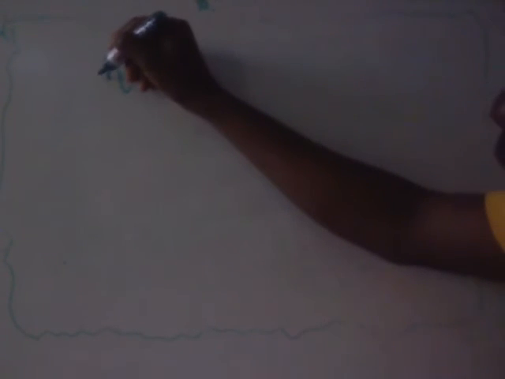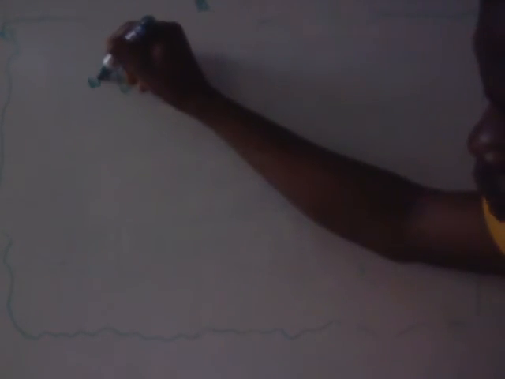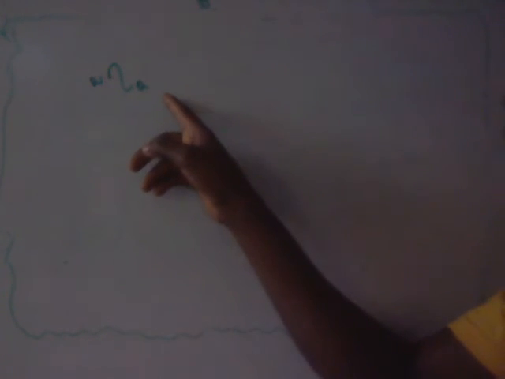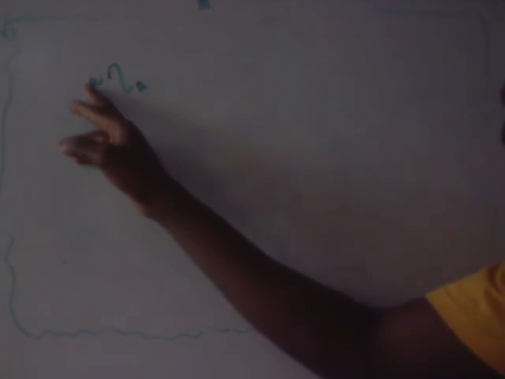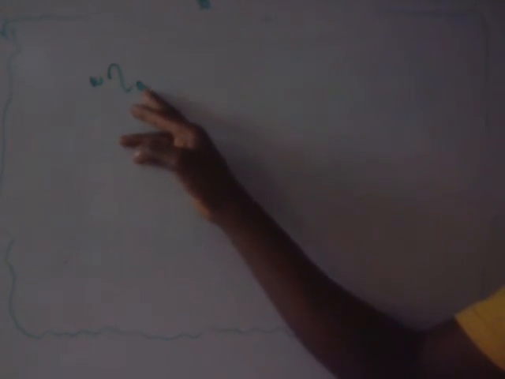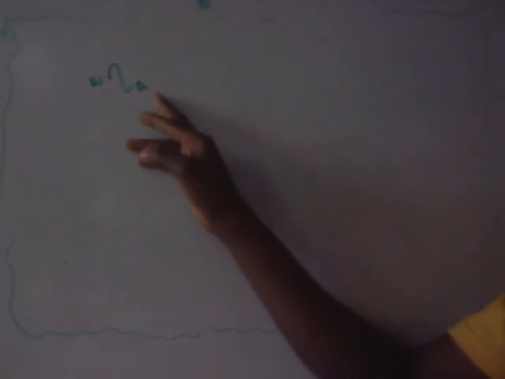So the question says a light ray traveled from water into the air. So the formula is the refractive index from water, small letter w, to what? Air. From water to air. They say a light ray travels from water into the air. So the left hand side is your water, the right hand side of the n subscript is air, small letter a.